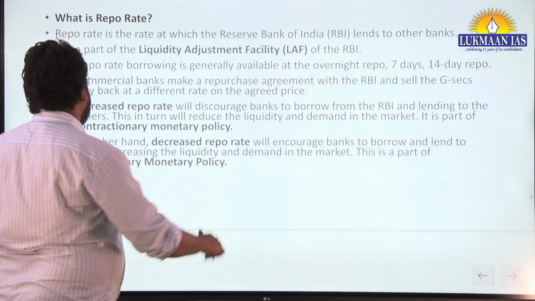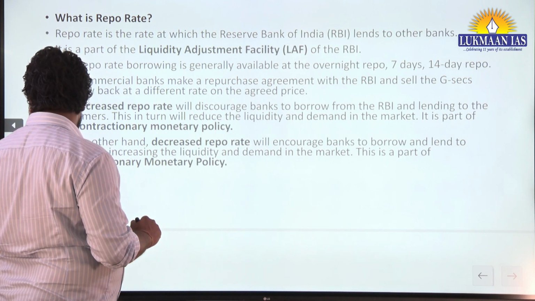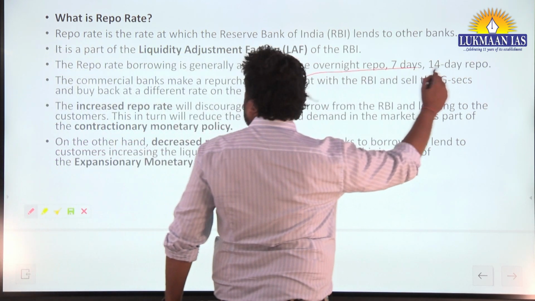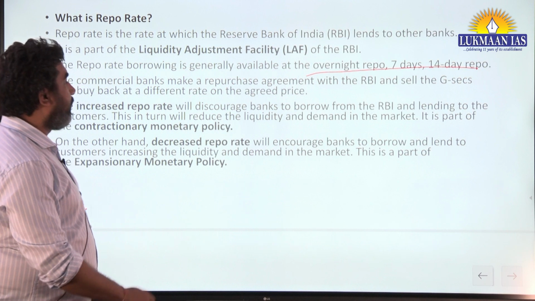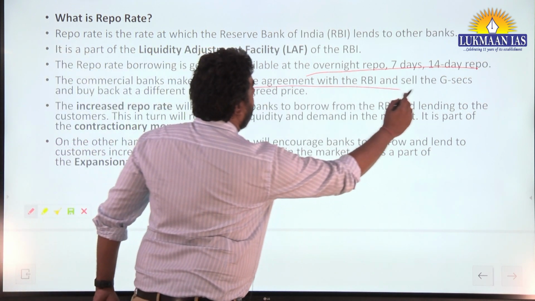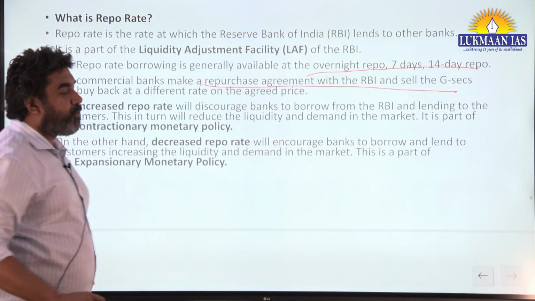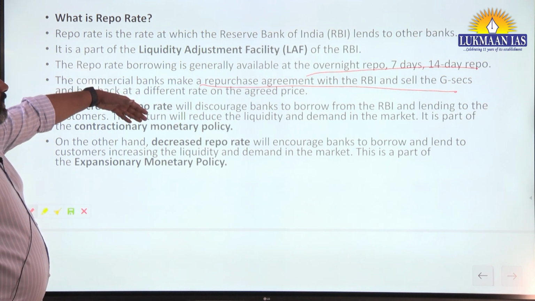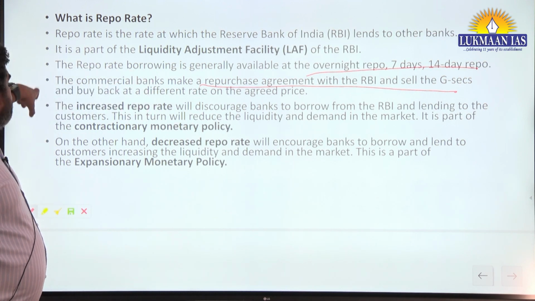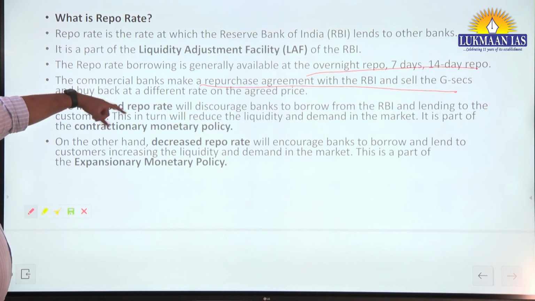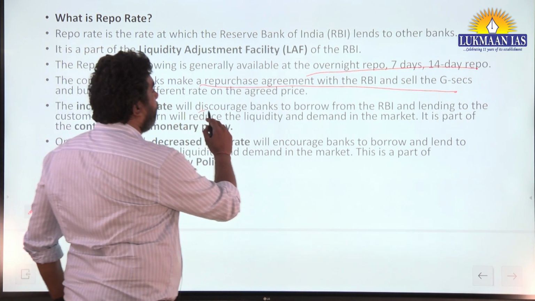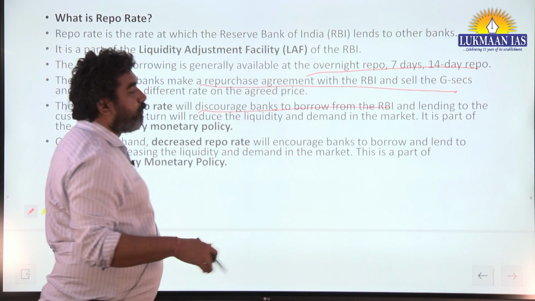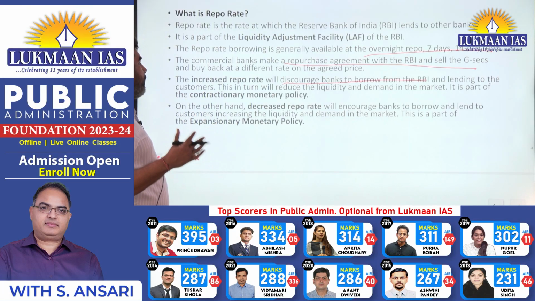The basic thing is that 7-day and 14-day repo rates exist. The commercial bank can make a repurchase agreement with RBI to sell government securities and buy them back at a different, agreed price. These are the basics. An increased repo rate will discourage banks from borrowing from RBI, and if they won't borrow, they won't be lending to the customer.